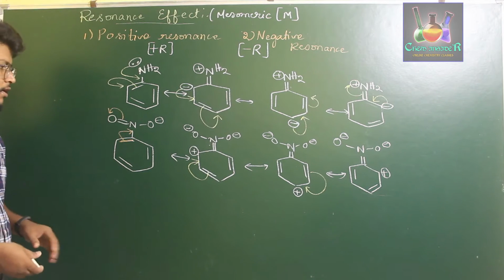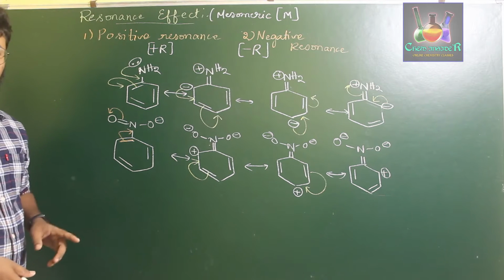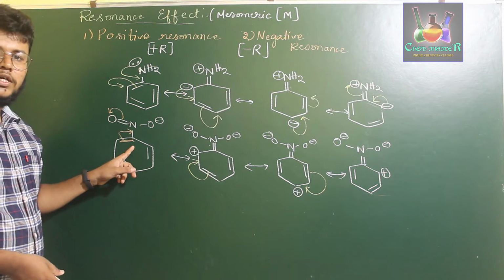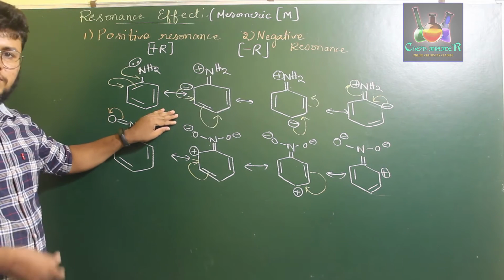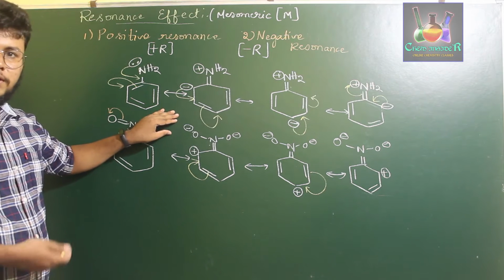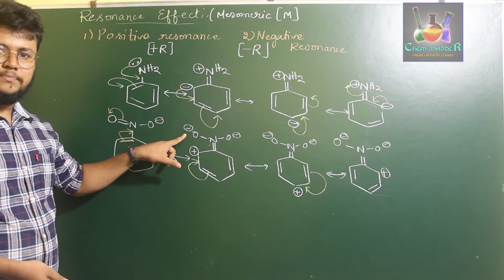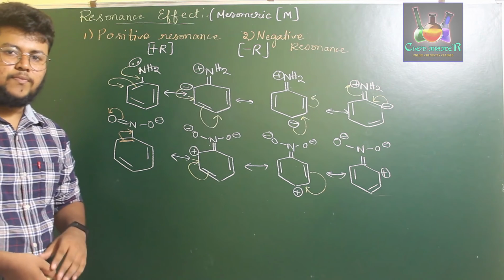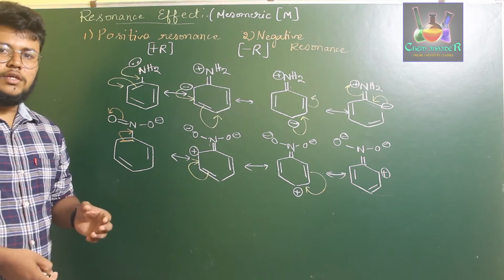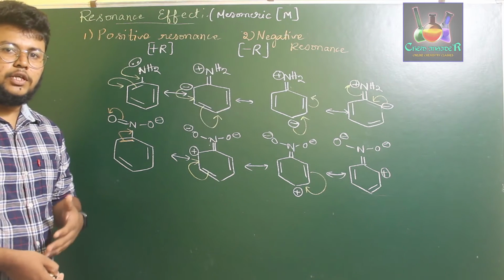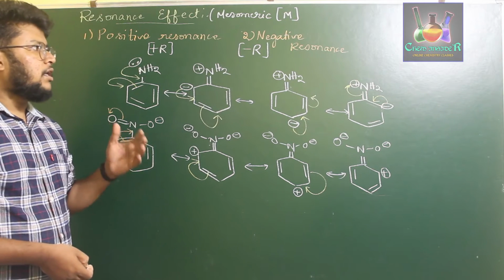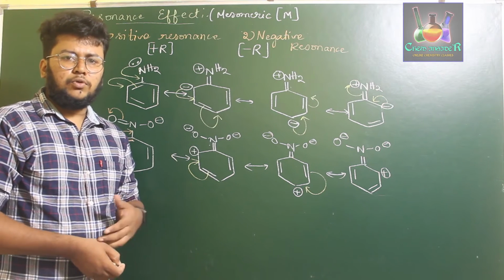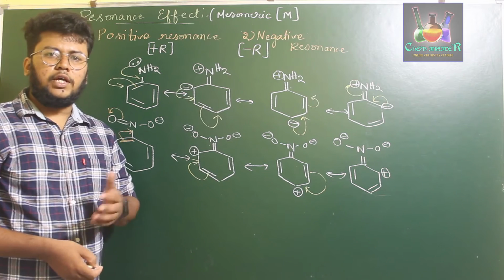So here, if you observe carefully, the resonance is induced in such a way that the nitro group is carrying a negative charge. Ignore the negative charge which is already present. Once the resonance structure is formed, it gains one more negative charge. So, if the influencing group is gaining a negative charge throughout the resonance structures, or you can say that if the resonance is happening towards the influenced group, then that type of resonance effect is called the negative resonance effect. So how do we know if a given group is forming a positive resonance or a negative resonance?